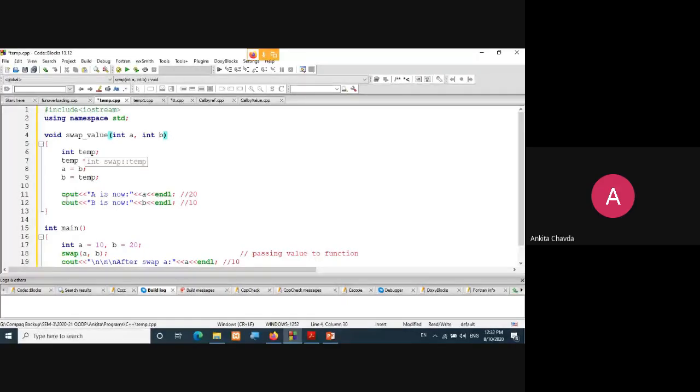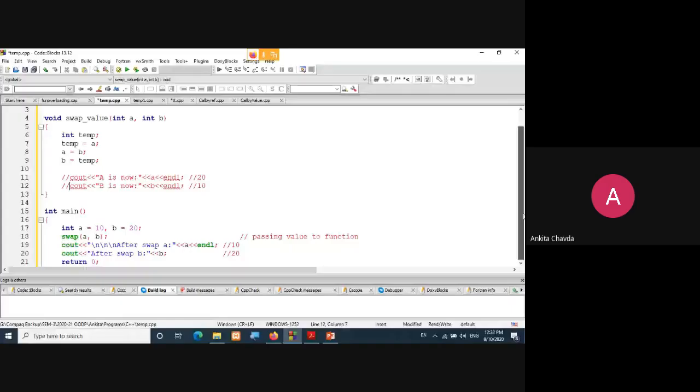Here I'm doing the swapping, just taking a third variable, integer temp: temp equals A, A equals B, B equals temp, and I'm printing the values of A and B, right? Because if I don't print these two lines, and print only over here, then no swapping has been done. Why?